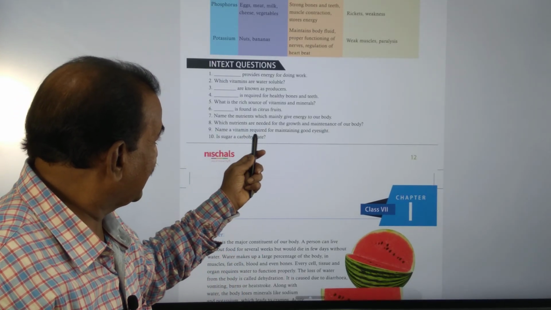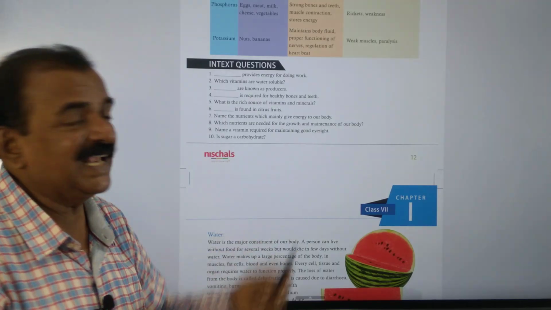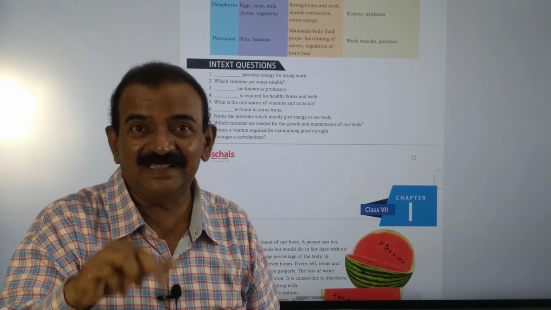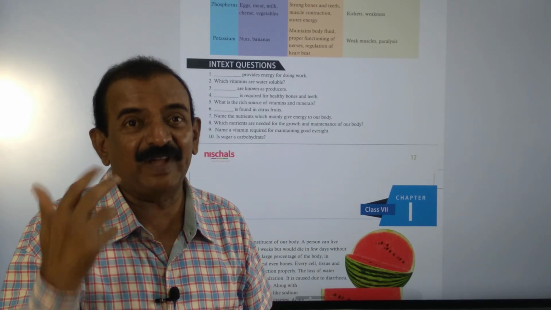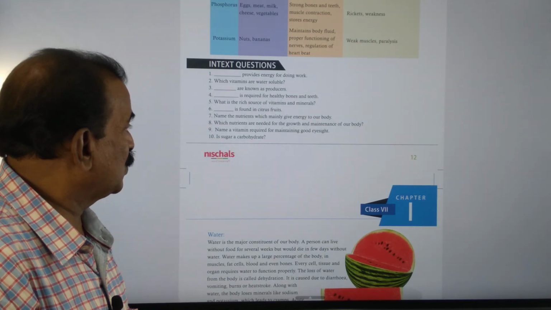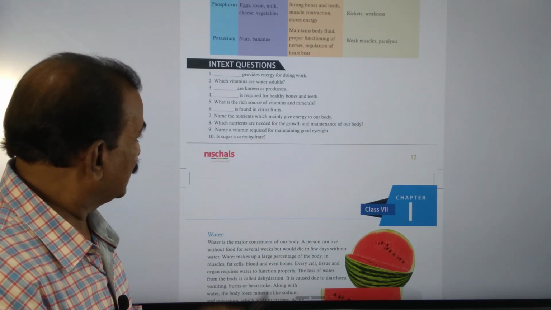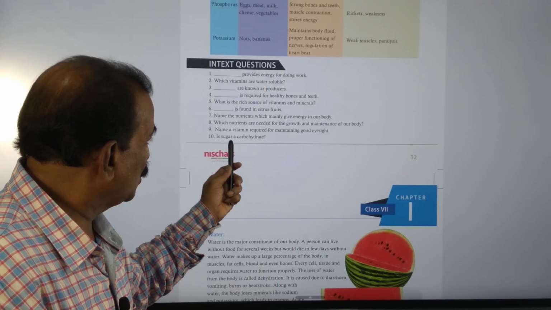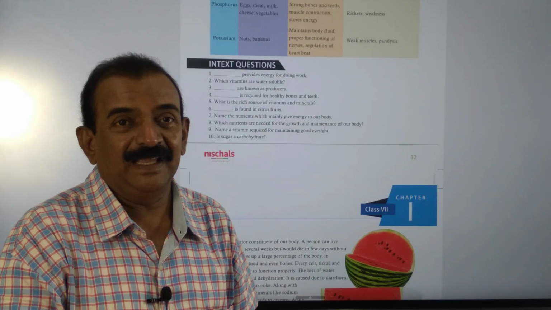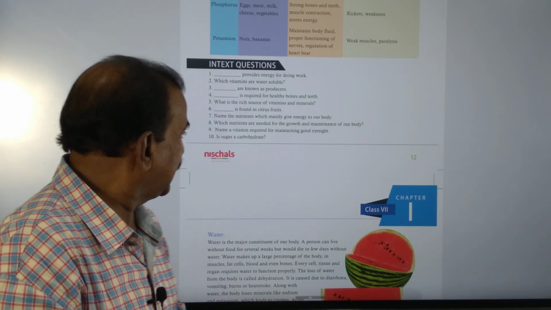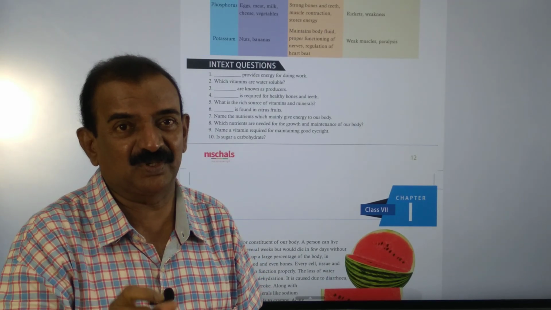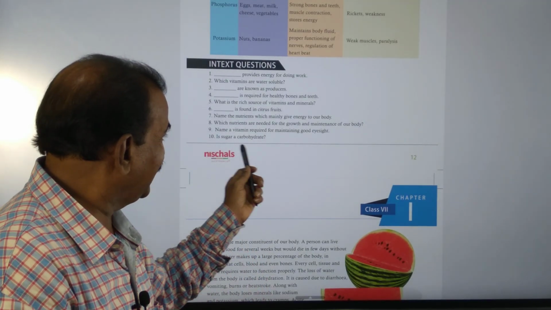And name a vitamin required for maintaining good eyesight. Good eyesight is in the presence of the vitamin called A, and that is fat soluble. A is also called retinol. And the last question is simple and easy to write the answer for: is sugar a carbohydrate? Yes, sugar is a carbohydrate. Sucrose is a carbohydrate. Fructose is a carbohydrate. They are called simple sugars. So here sugar is a carbohydrate.